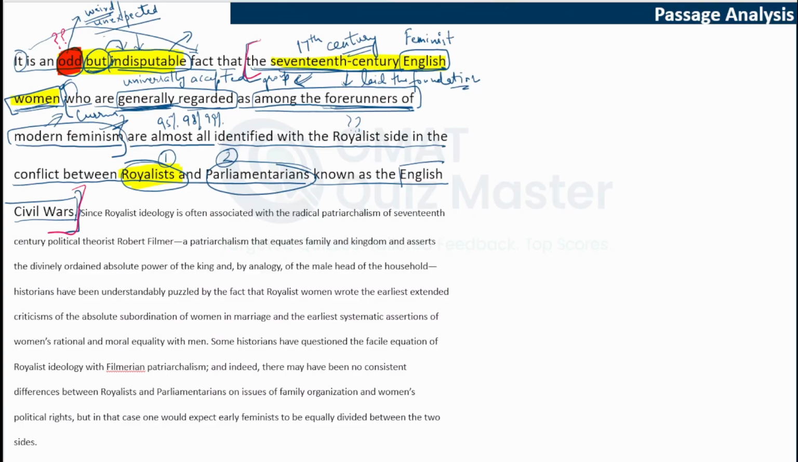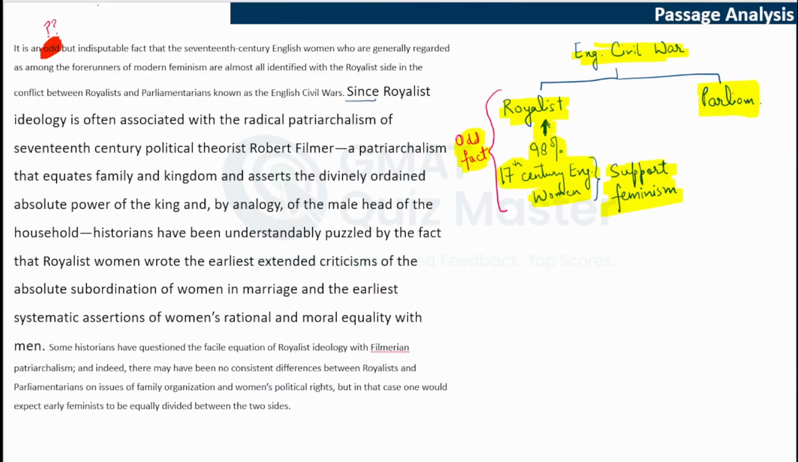Rest, everything seems to make sense, but this question is unanswered. So we will proceed to the next sentence with this question. So a reasoning has been given to us. Let's see what the reasoning is for.